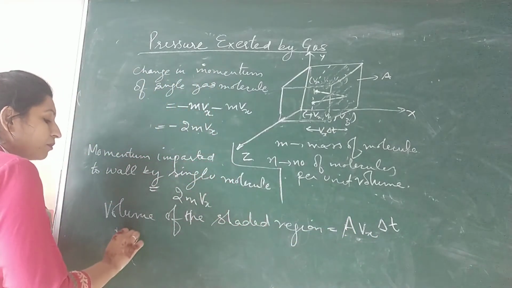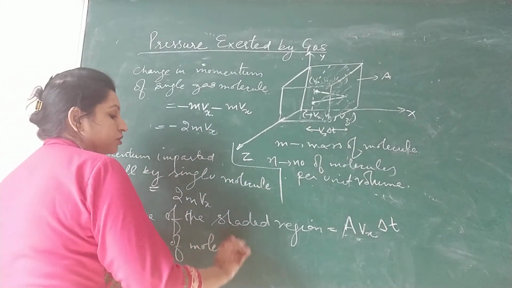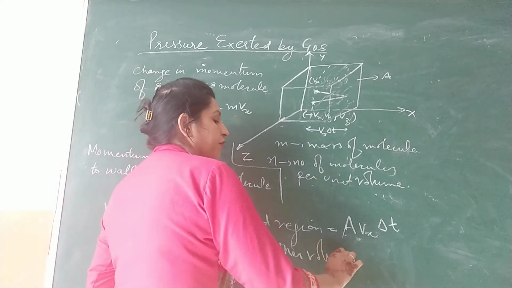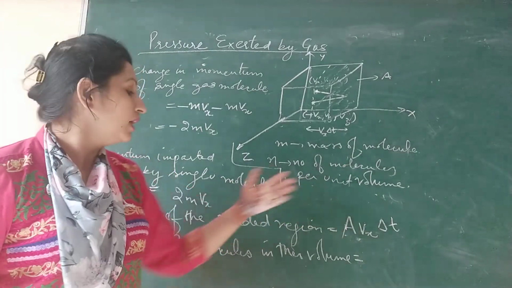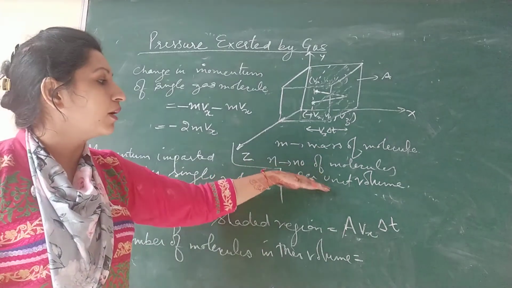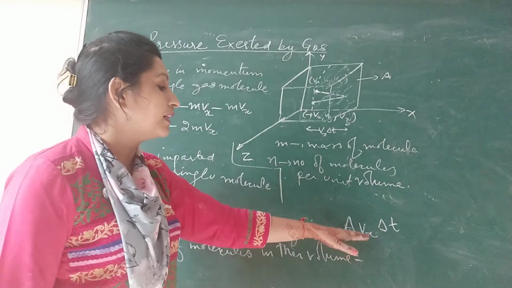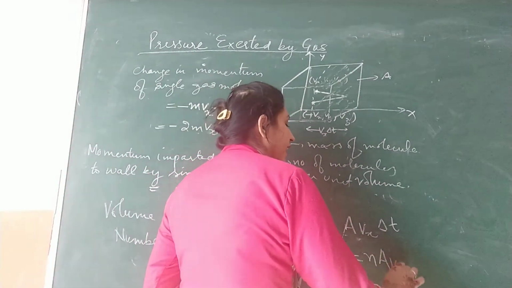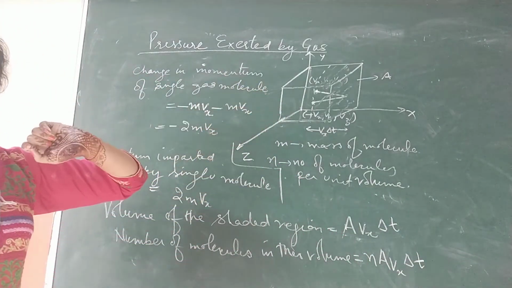So what is the number of molecules present in this volume? If small n is the number of molecules per unit volume, then what is the number of molecules in this volume? Suppose this volume is 100. In unit volume there are n, so how many will there be in 100? You will multiply. Similarly, you will multiply this volume with n. So it is n A Vx into delta t. This is the number of molecules present in this volume.